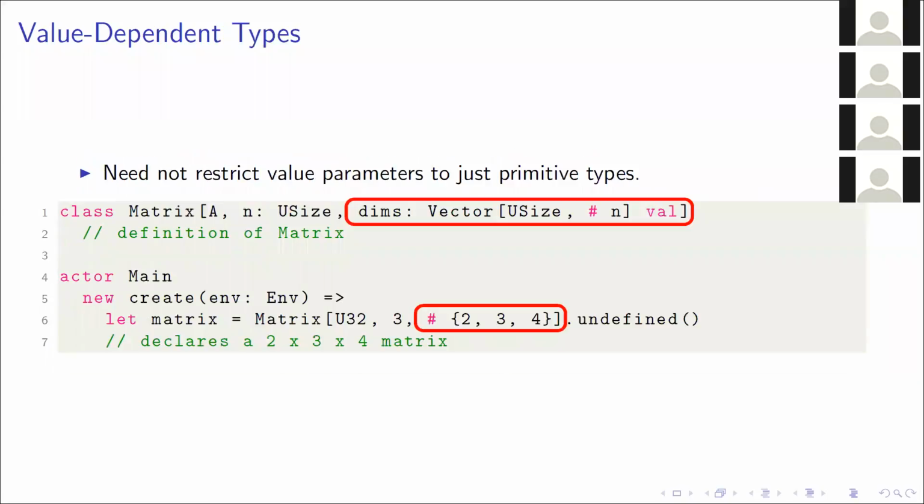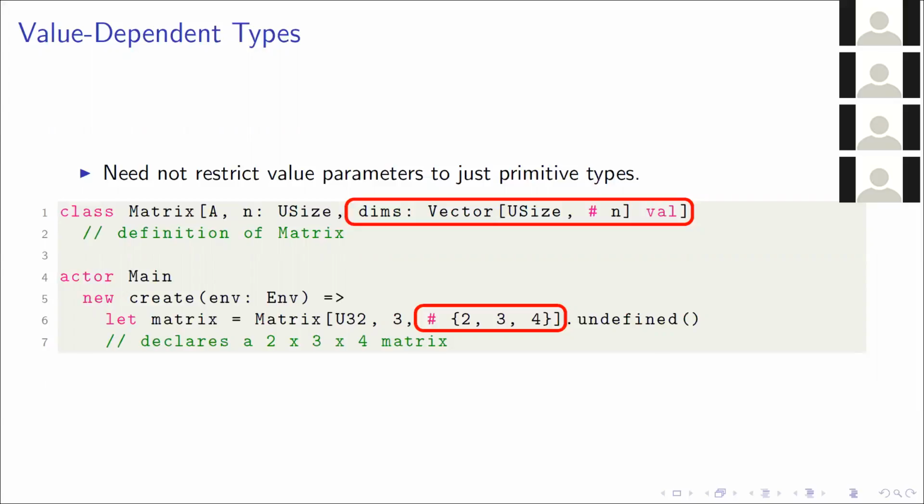But we don't just want to be able to parameterize on the basic primitive types, like the integers and the strings and the bools. We want to be able to provide some really flexible value-dependent types. So here we have this Matrix class, which is a multi-dimensional, statically known, fixed-size structure. The first parameter is the type of the element, the second parameter is the number of dimensions, and the third parameter is a vector which represents the size of each dimension. So when we instantiate this type, like at line 6, we define the matrix of a U32 with 3 dimensions and the vector 2, 3, 4, and this defines a 2 by 3 by 4 matrix.